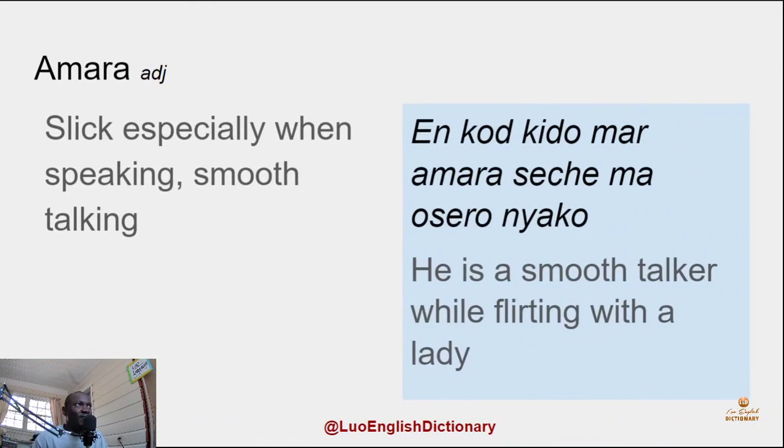Amara. Amara is somebody who is slick, especially when they are speaking or they are smooth talking. So in a sentence we can say, En kod kido mar amara seche ma osero nyako. He's a smooth talker when flirting with a girl. En kod kido mar amara seche ma osero nyako.